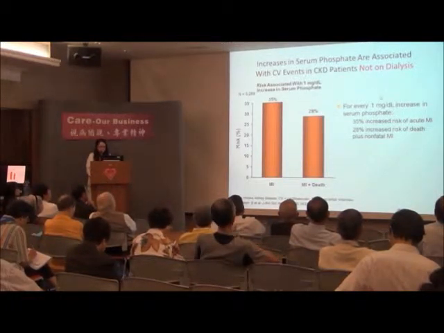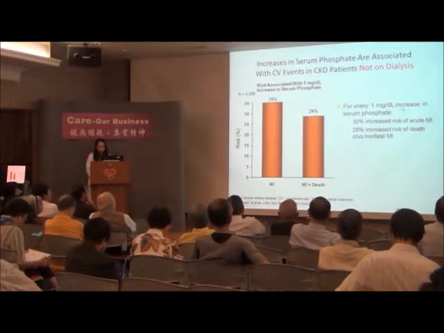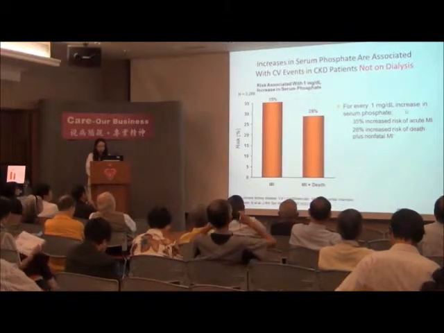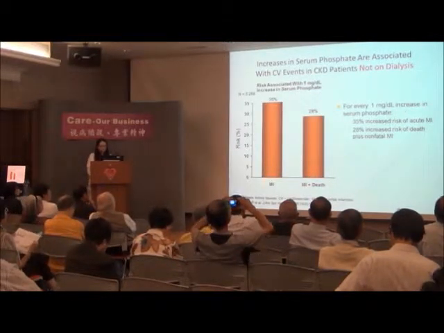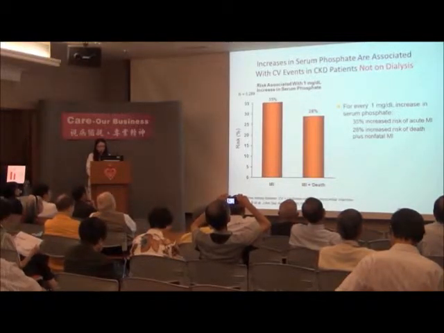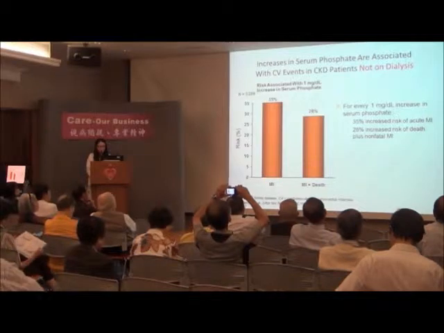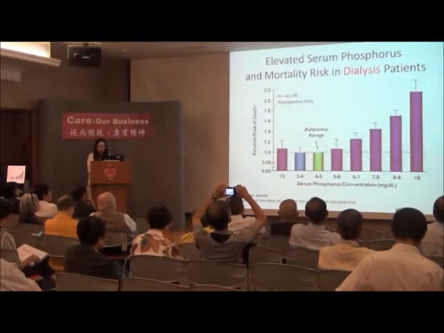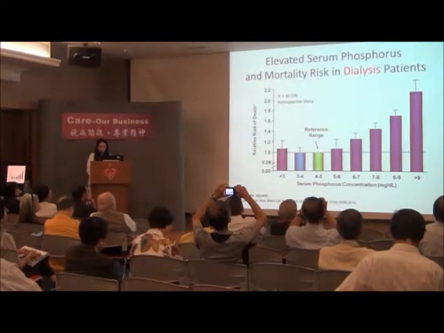This study showed that for every 1 milligram per deciliter increase in serum phosphate, there is an associated 35% increased risk of acute myocardial infarction, and also a 28% increased risk of death or non-fatal myocardial infarction. And how about hyperphosphatemia in patients who are on dialysis?